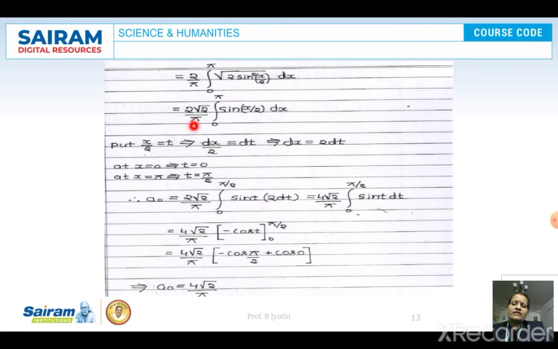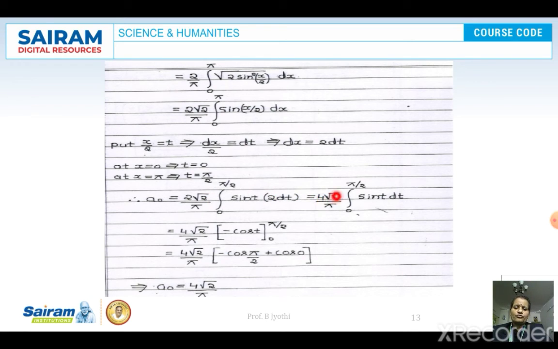So 2 root 2 divided by pi is taken outside. We can directly integrate this, or else we can do the substitution, that is x by 2 is equal to t, and dx by 2 will be dt, so that dx will be 2 dt. When we substitute x as 0, t will be 0. When x is pi, t will become pi by 2. Therefore, the limits change from 0 to pi to 0 to pi by 2, and sin x by 2 becomes sin t, and dx is changed to 2 dt.